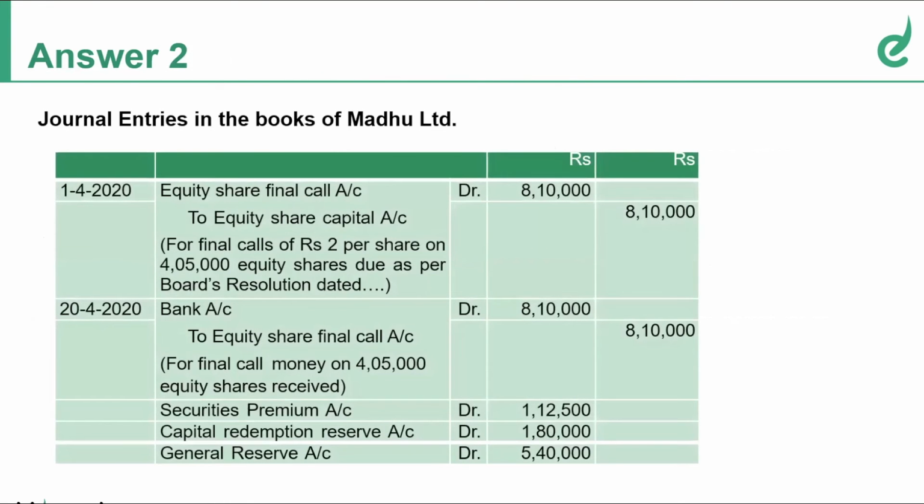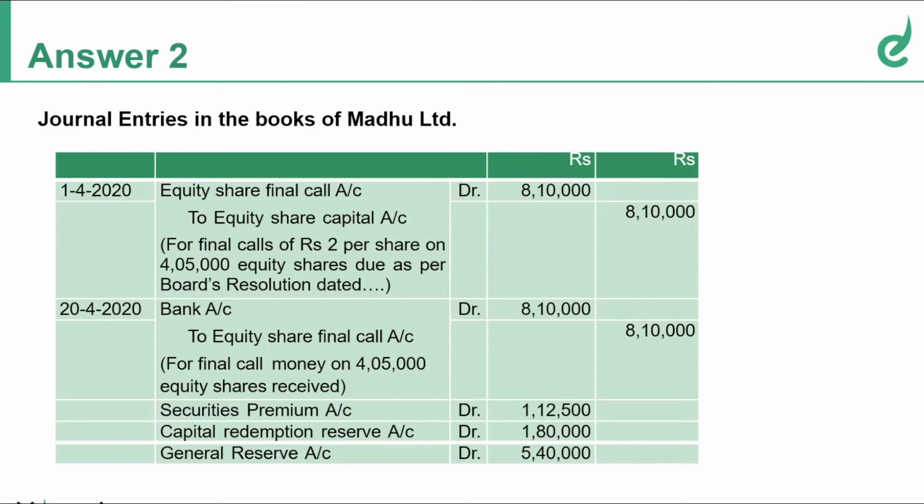Journal entries. Equity share capital. So here, again, what are the entries that we need to pass? Two things. One, share call, final call. Second, bonus. Only two sets of entries that we need to remember. First, equity share final call account debit to equity share capital 8,10,000, which is 4,05,000 shares into rupees 2 per share.